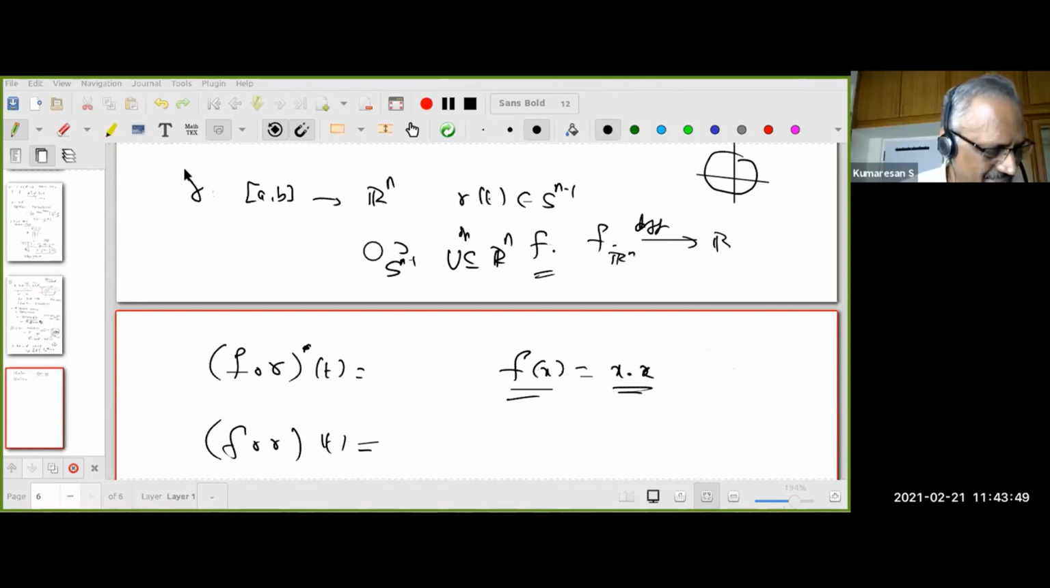Do you see that? Even composite functions should be given as exercise in BSc. They are not very adept. See, gamma t lives in S^(n-1). When does a vector lie in S^(n-1)? If and only if the dot product with itself is 1. That means gamma t dot gamma t must be 1. Right? But what is f of gamma t? f of x is x dot x. Therefore, f of gamma t is gamma t dot gamma t. But gamma t lies in the sphere. Therefore, gamma t dot gamma t is 1, for all t. Therefore, what is this function? Constant function 1.